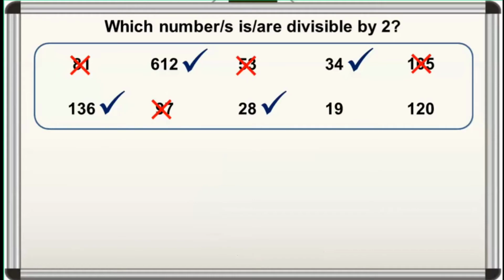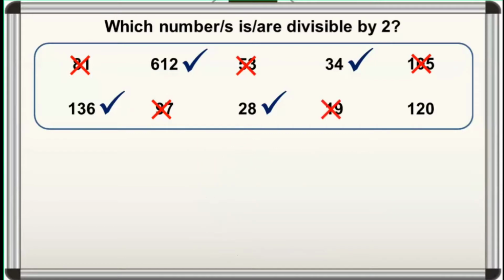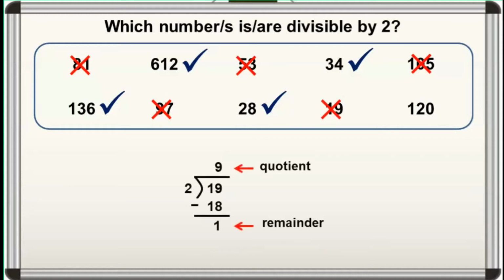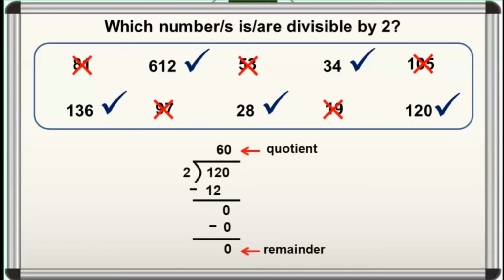Ang 28 naman ay divisible by 2 kasi 0 ang remainder kapag dinivide natin ito by 2. Ang 19 ay hindi divisible by 2. Meron tayong remainder 1 kapag dinivide natin ito by 2. At panghuli, ang 120 ay divisible by 2 kasi 0 ang remainder kapag dinivide natin ito by 2.